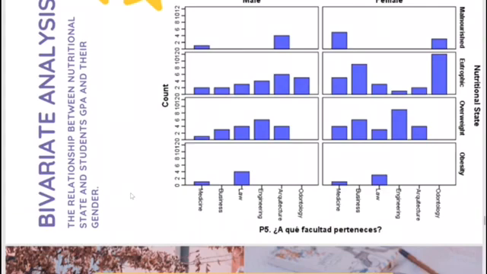In architecture, there are more healthy men than women. In odontology, there are more healthy women than men. And in engineering, there are more healthy men than women, and there are also more overweight women than men.